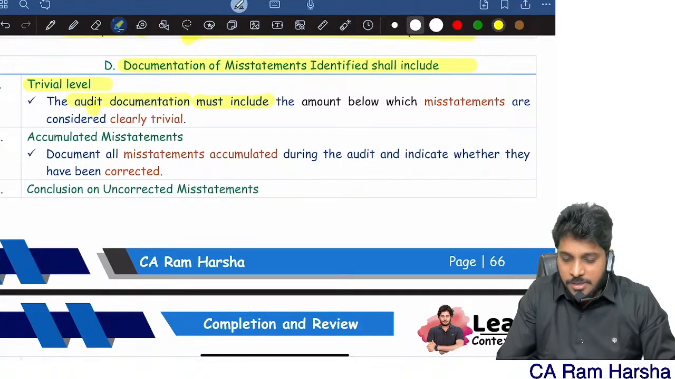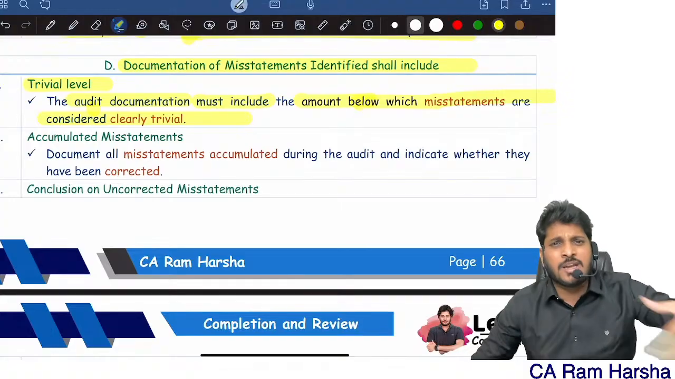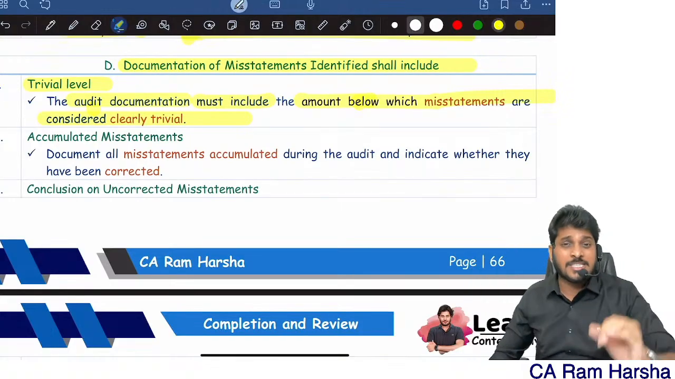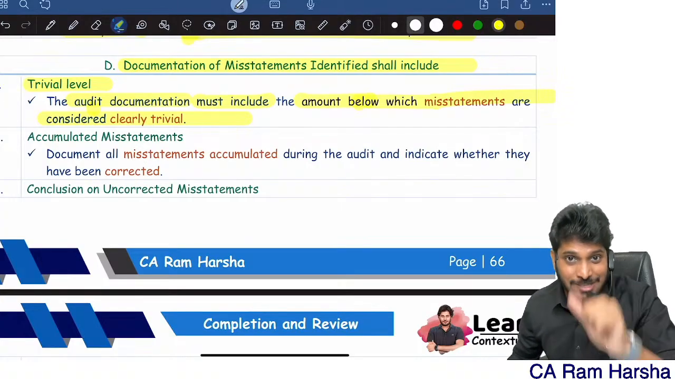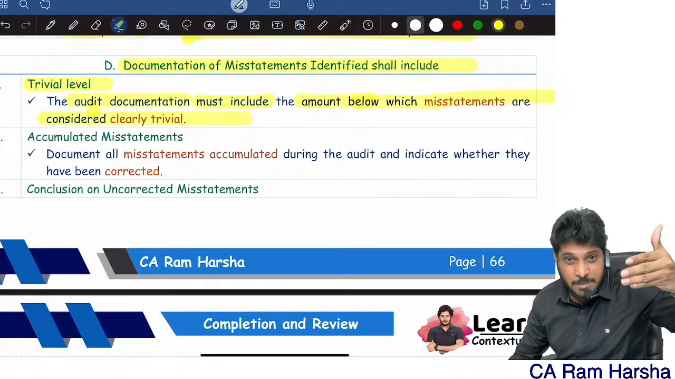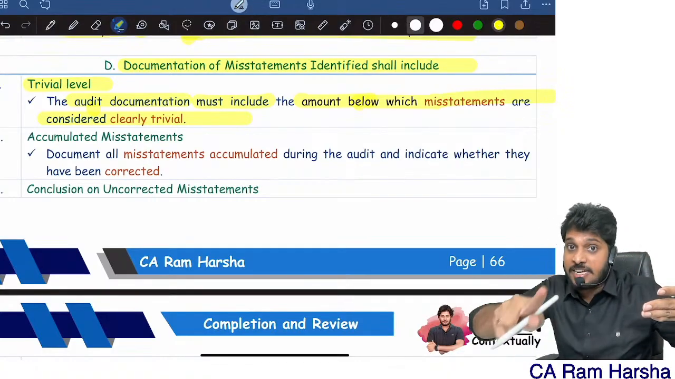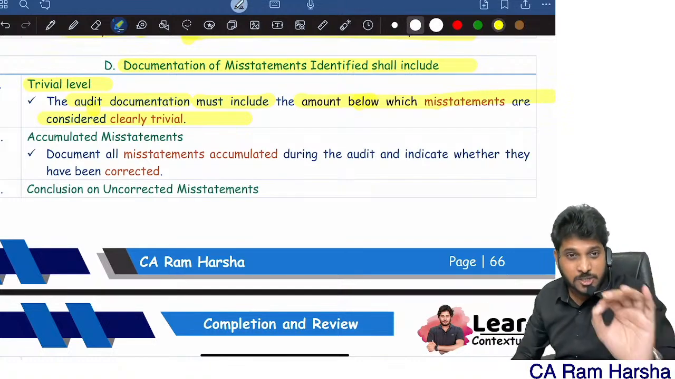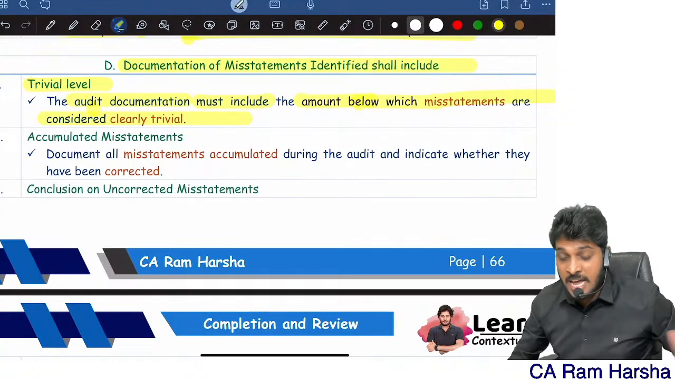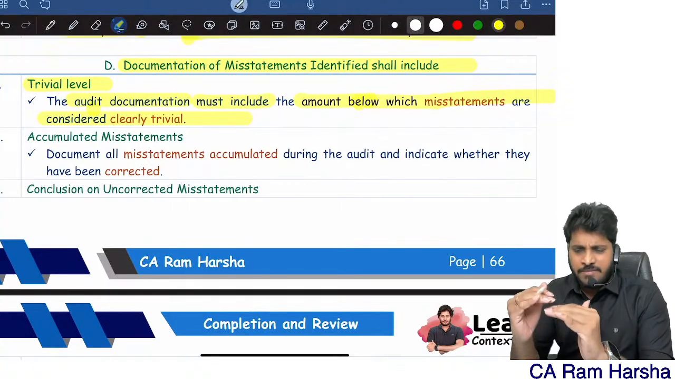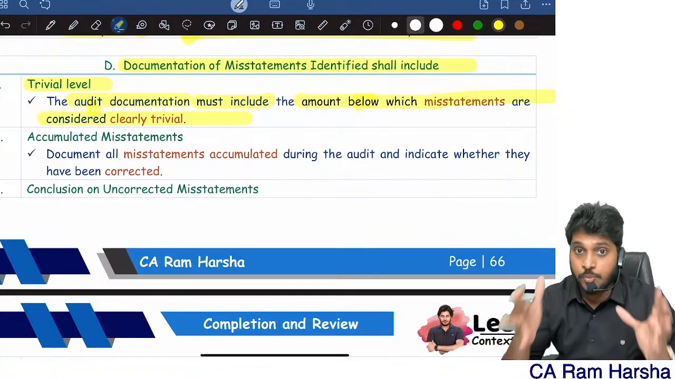The audit documentation must include the amount below which misstatements are considered clearly trivial. Trivial means negligible. Remember, immaterial is different, trivial is different. Suppose a mistake is less than the materiality level, then that is immaterial. But that immaterial mistake may be more than the trivial level. Many students may confuse immaterial and triviality as the same. No, they are different. Triviality means negligible. If it is less than trivial, it's a negligible mistake.